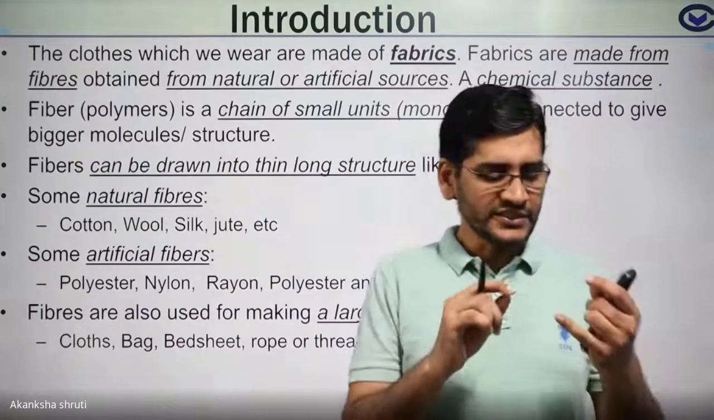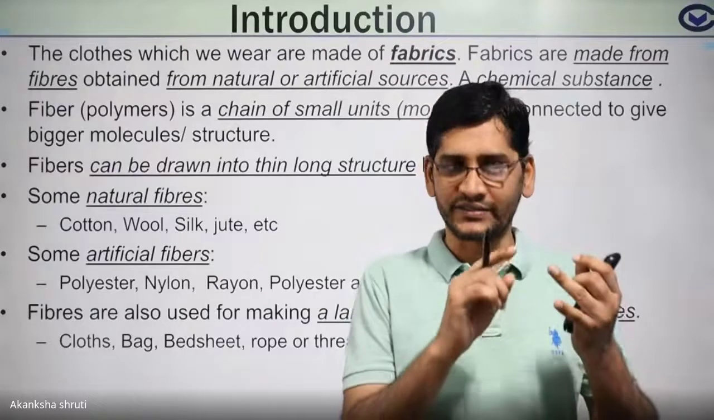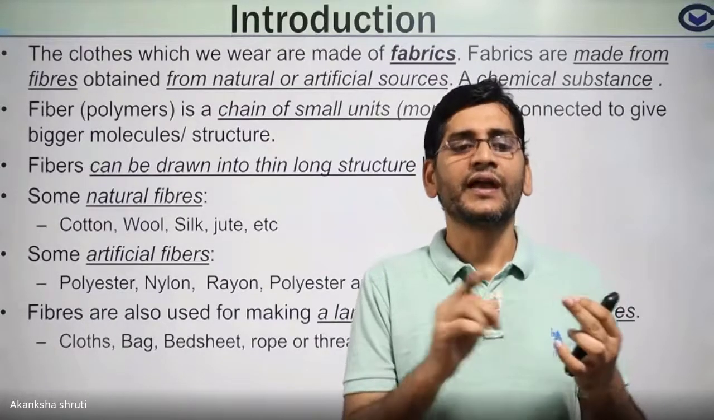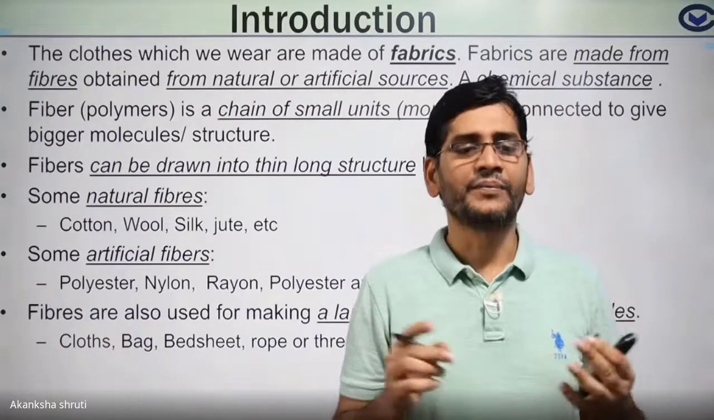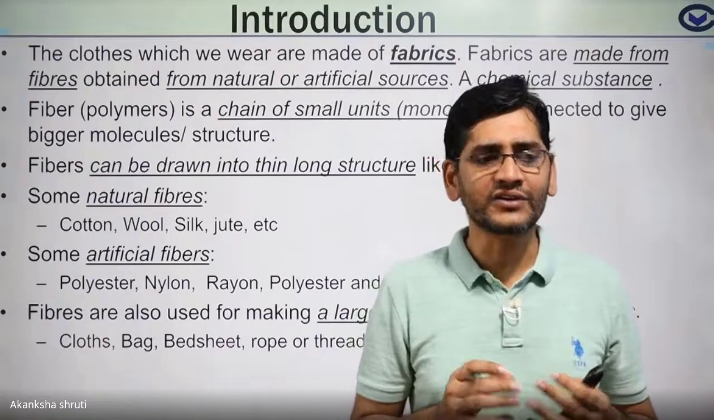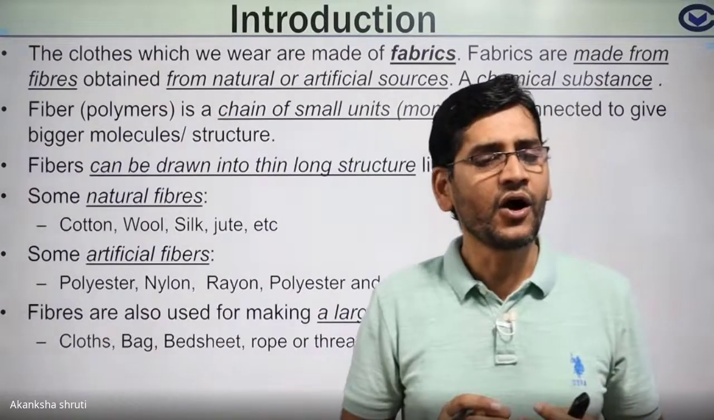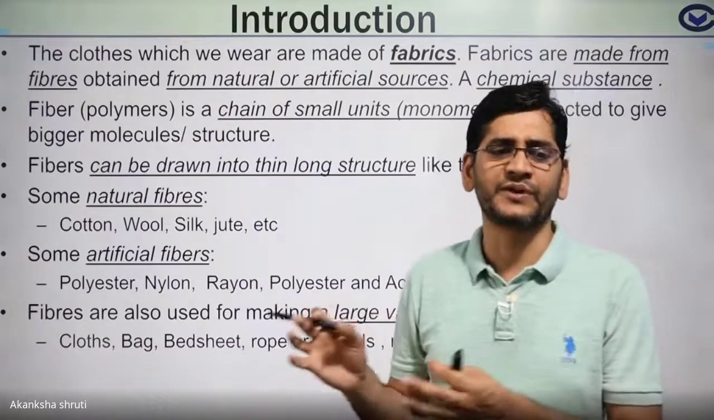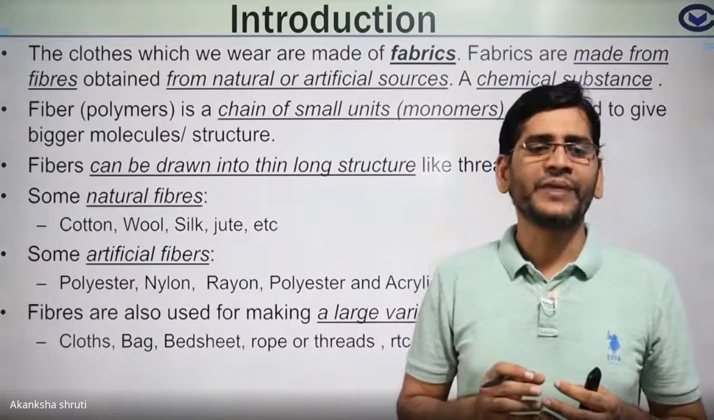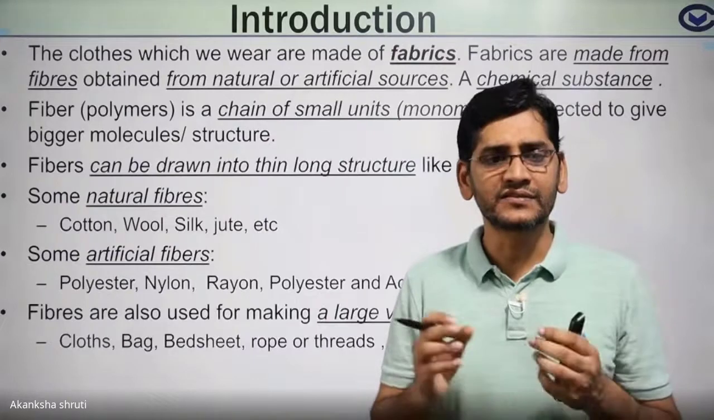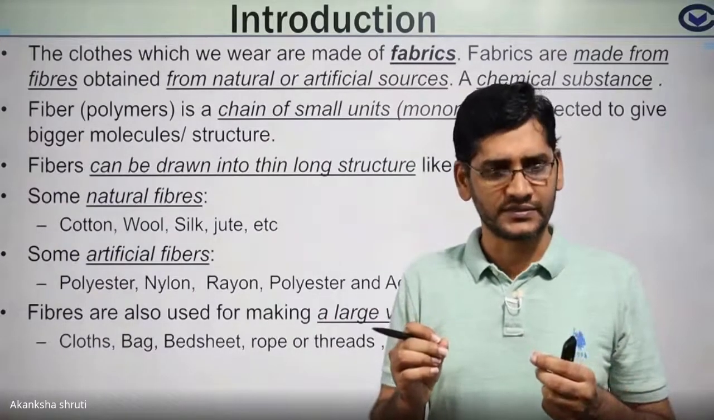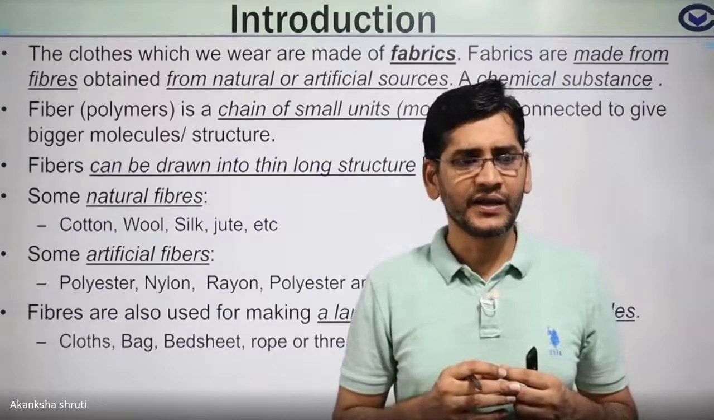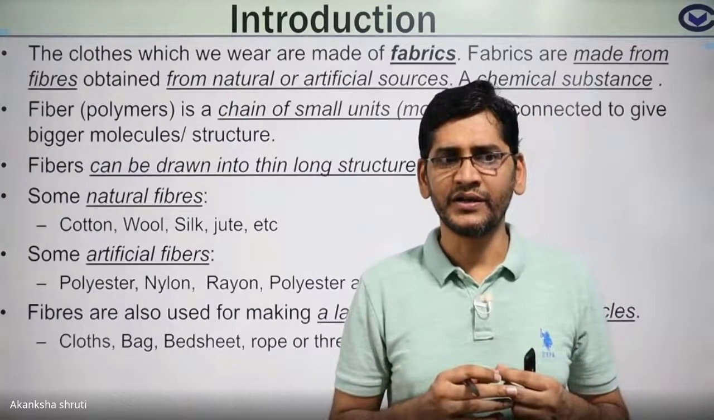Students, if this occurs naturally, it is called natural fiber. If it is prepared in the laboratory by using some raw material, that raw material may occur naturally or may be prepared artificially in our laboratory, or may be obtained from wood or petrochemicals, then such fibers are called artificial fiber.